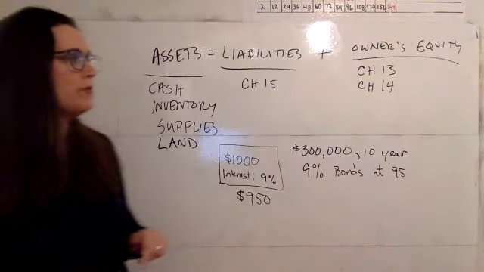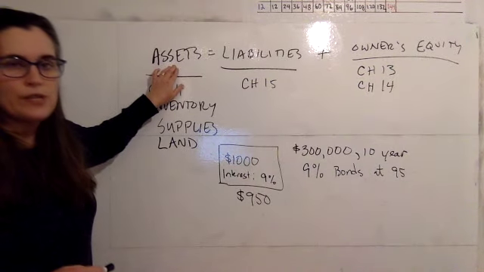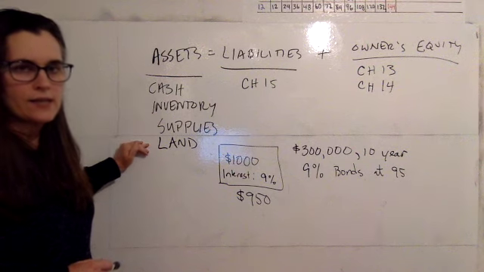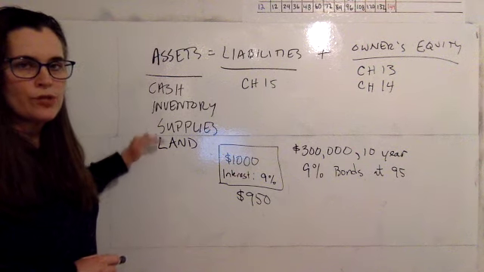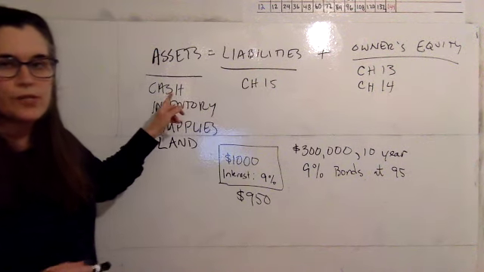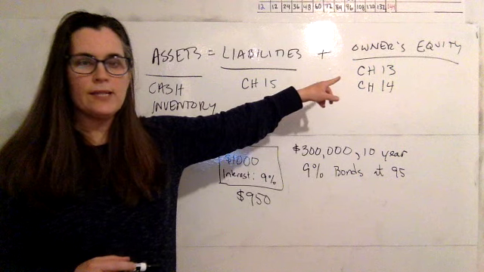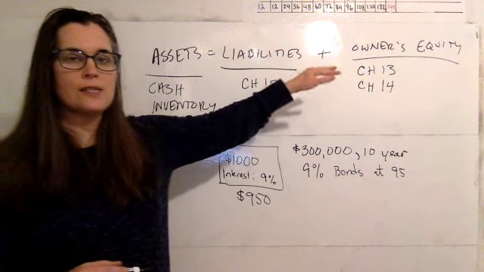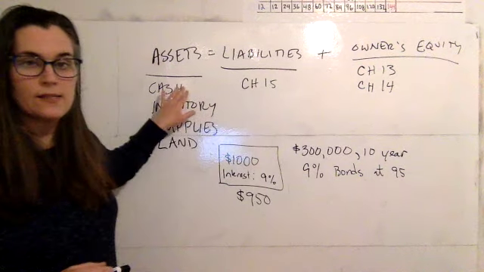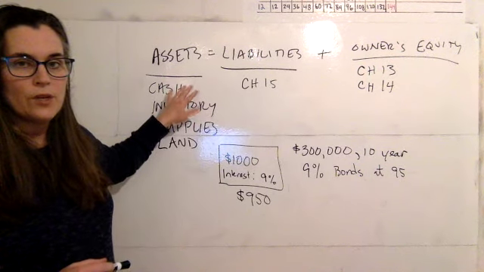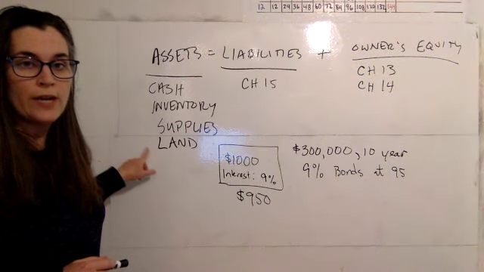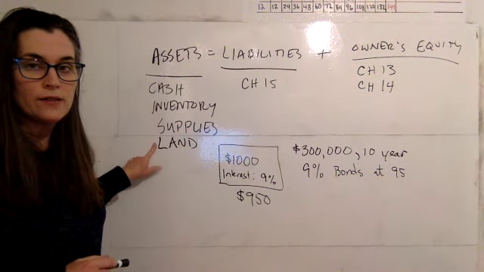Remember that in the accounting formula, the assets are the resources of the corporation, okay? Cash, inventory, supplies, land, etc. It's the resources that we use to run our business. The right side of the accounting formula is how we fund the resources. So in chapter 13, we looked at how corporations can sell stock, sell equity in their company, and in exchange get access to cash, right? We had that one problem in chapter 13 where a shareholder bought in and got stock in exchange for land, right?